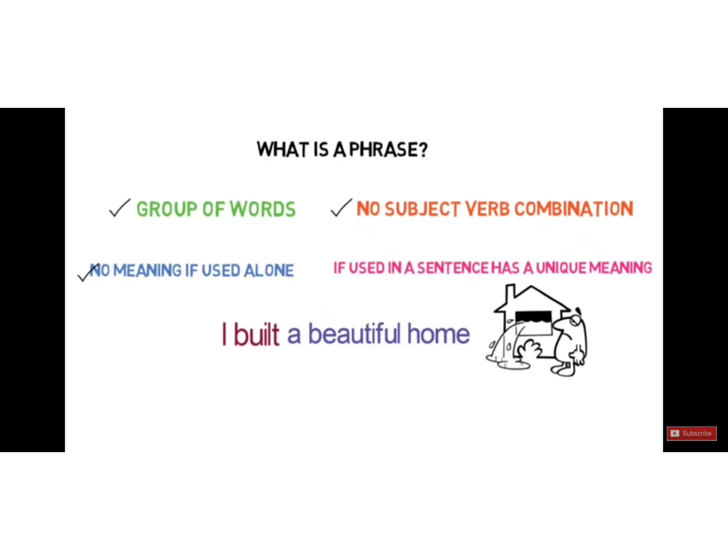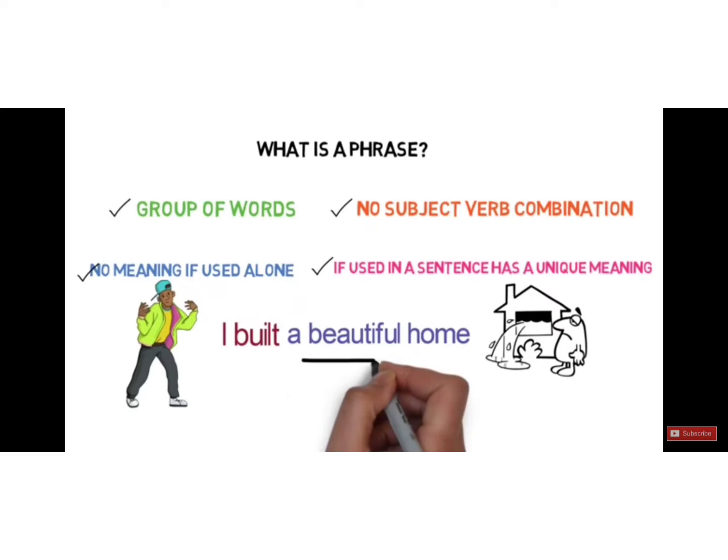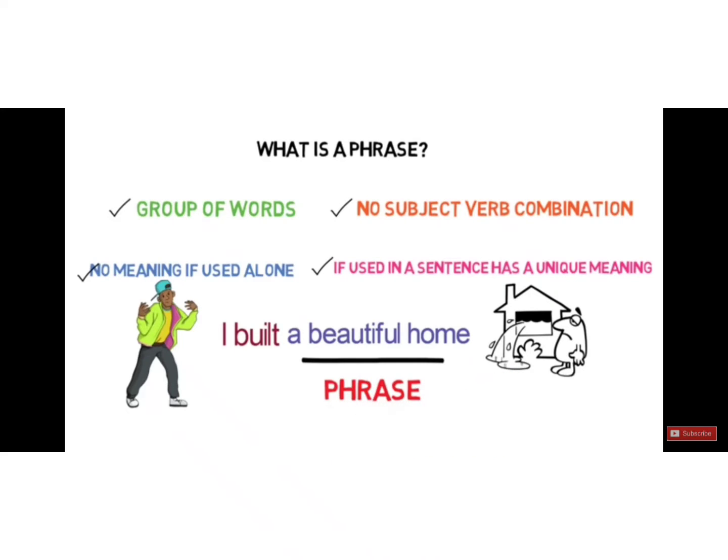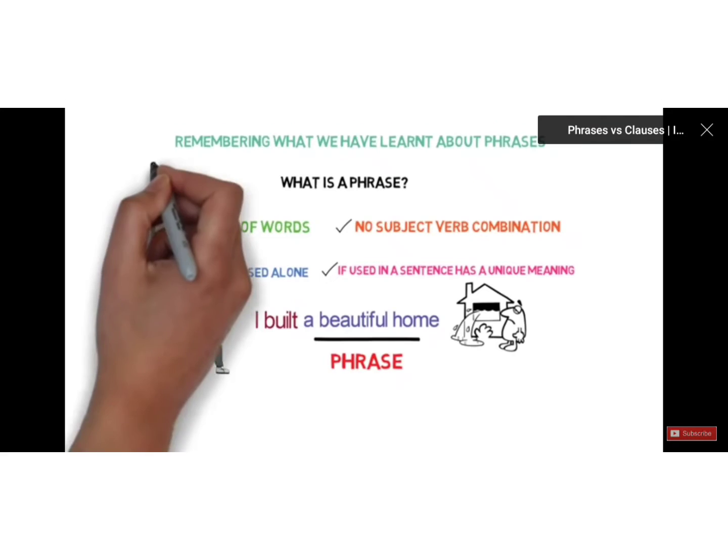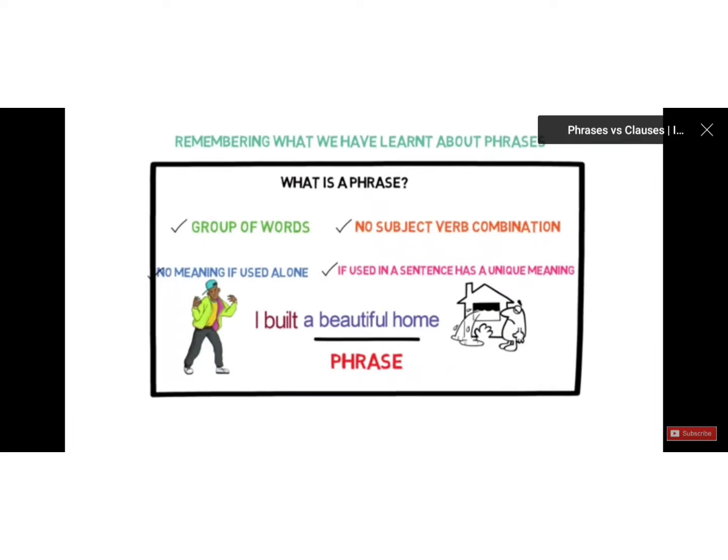If we use it in a sentence, we get the complete meaning. I built a beautiful home. Is this group of words now conveying any meaning? Yes. We are getting the complete meaning. In this way, a beautiful home satisfies all the four conditions and so it is a phrase.